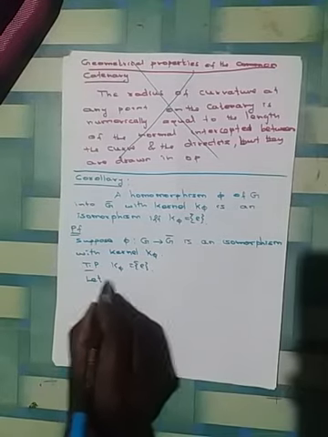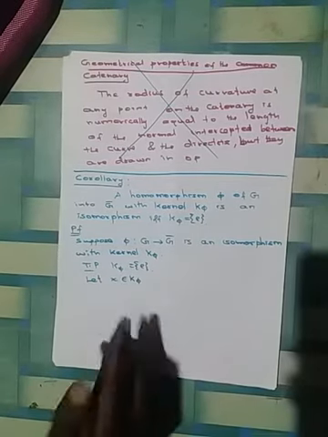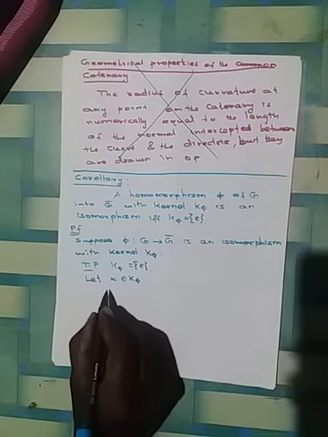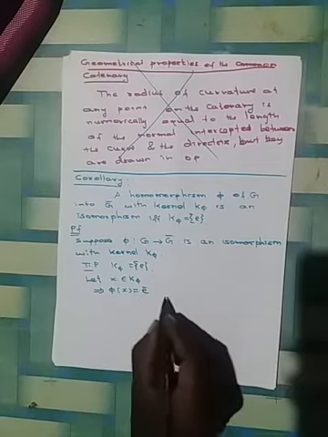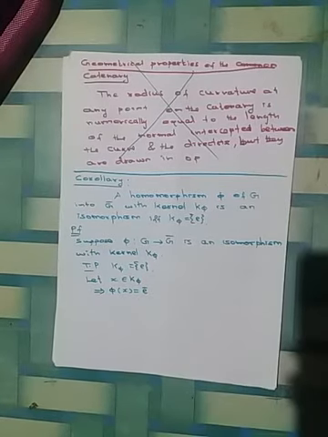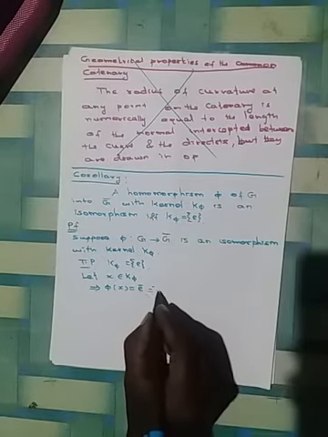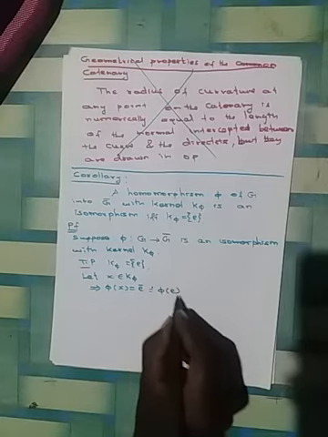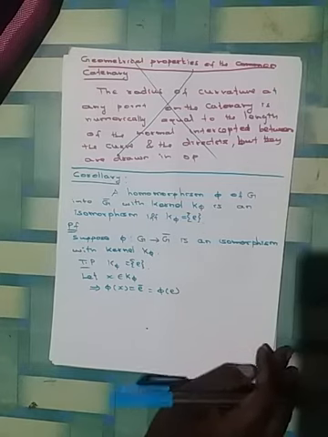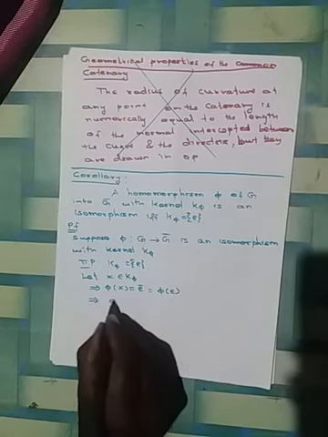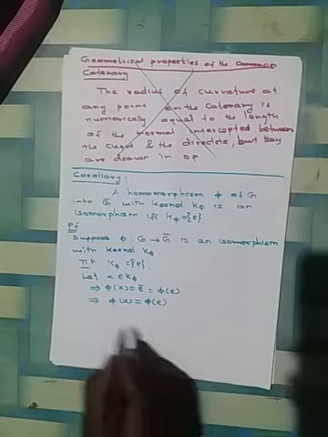Suppose we take any element x in the kernel of the homomorphism K phi. Then by the definition of the kernel, this element is mapped to the identity, that is phi of x equal to E bar. We already discussed the lemma 1.6, that is phi of E equal to E bar. Therefore E bar is equal to phi of E. This implies that phi of x equal to phi of E.